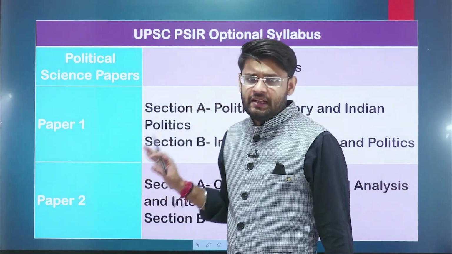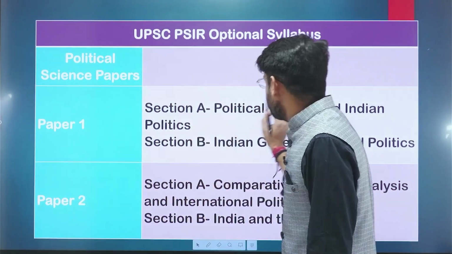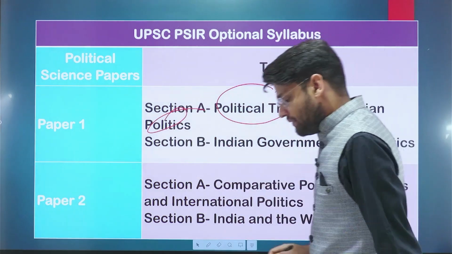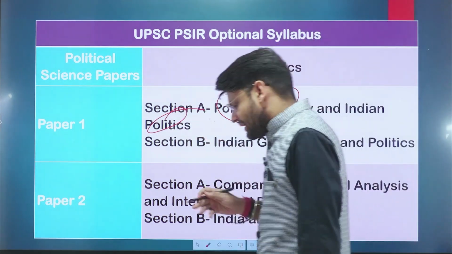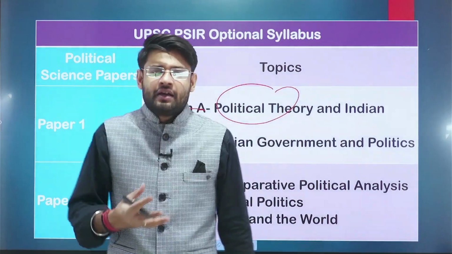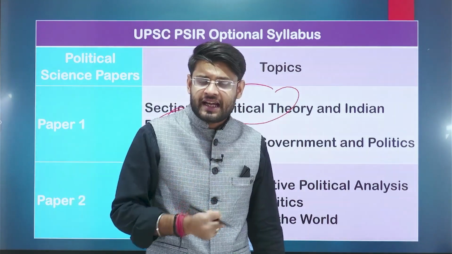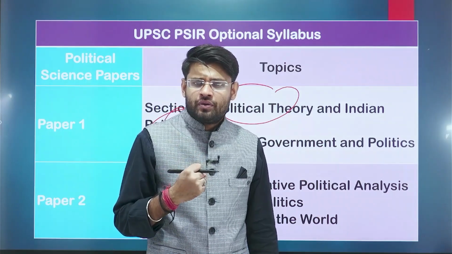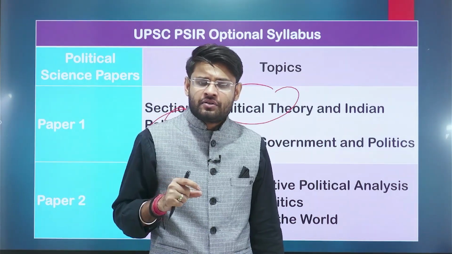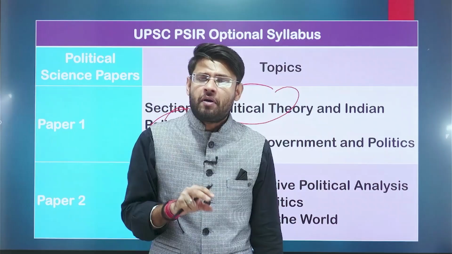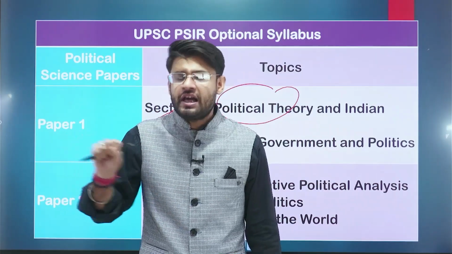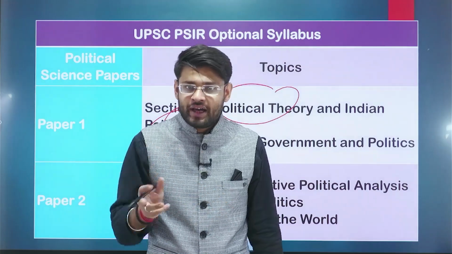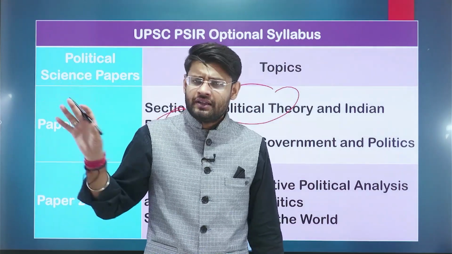Now we'll discuss paper 1 in detail. Section A discusses political theory and Indian politics, in which we read about the concepts of democracy and Western political thinkers like Aristotle, Machiavelli, Rousseau, and Hannah Arendt. We will also read about Indian political thinkers from Kautilya's Arthashastra, Mahatma Gandhi, and M.N. Roy. These things we will cover in paper 1.